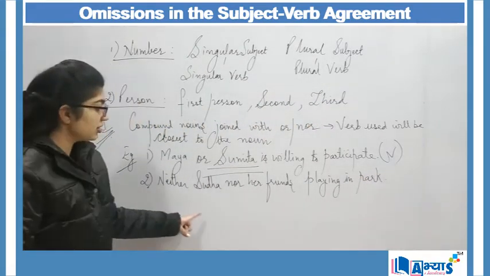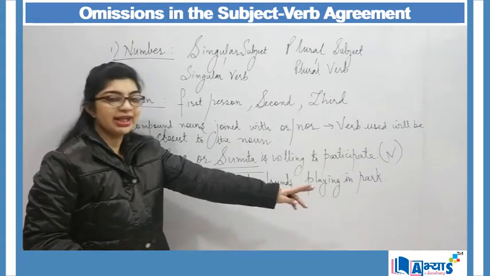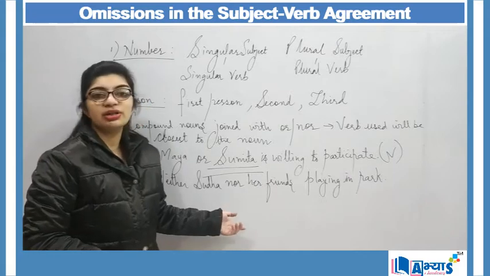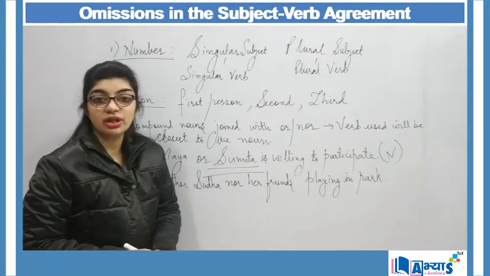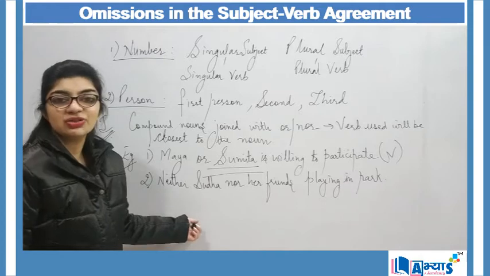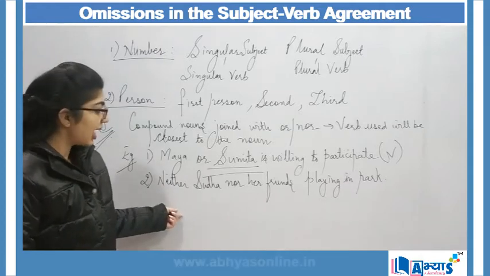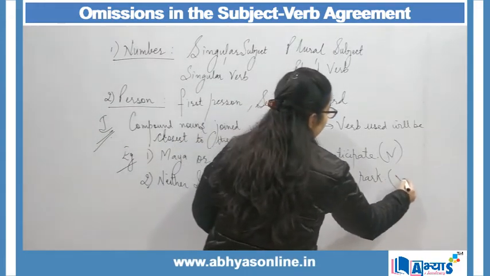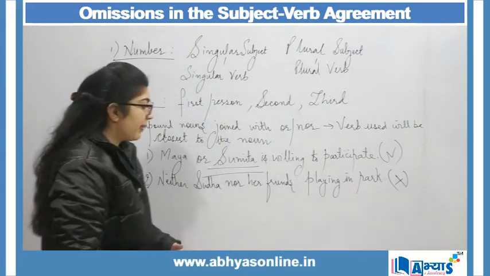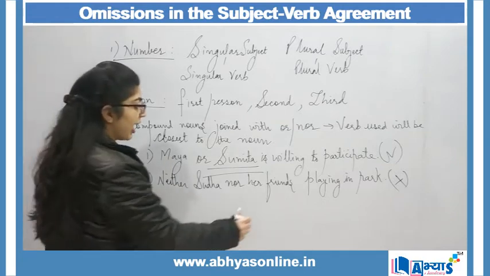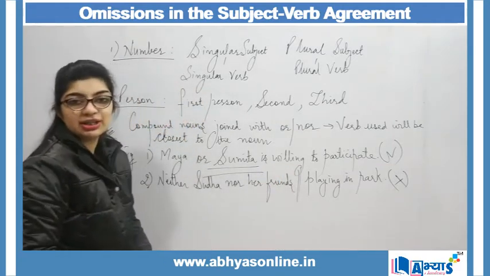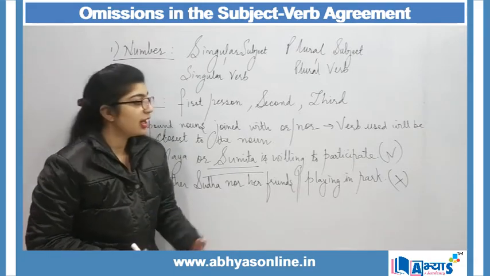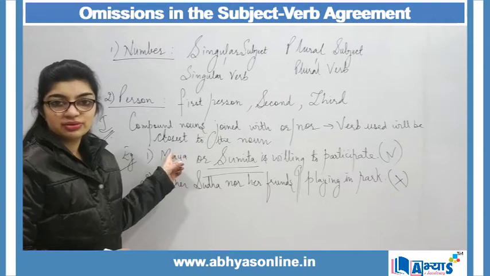When I say "Neither Sudha nor her friends playing in park," my sentence is wrong because a very important word is omitted. The word is actually a verb. I can see that in my sentence a verb is missing. The verb here is my helping verb, and it is missing from this particular place. There is an omission in my sentence. I have to remove that omission, making use of the correct rule.